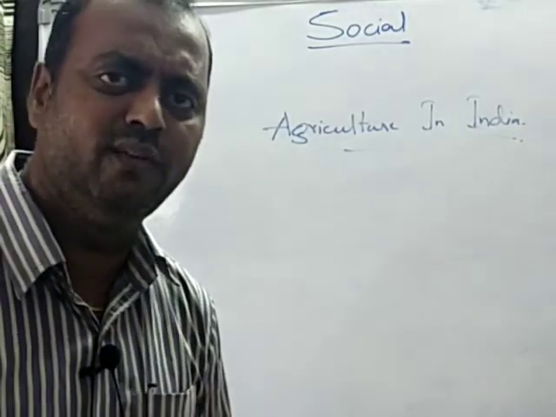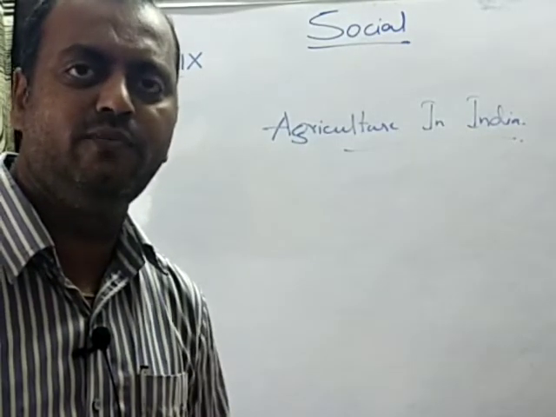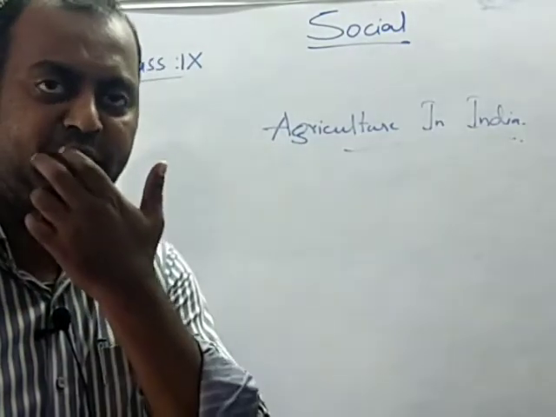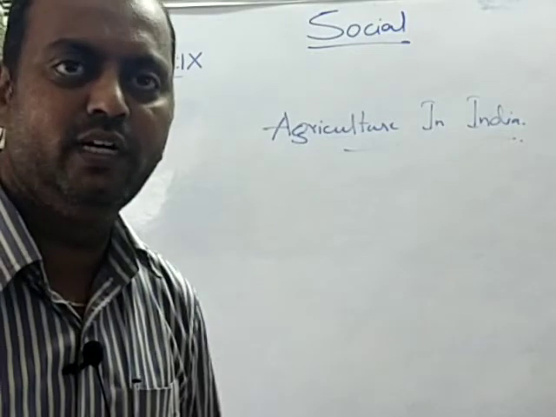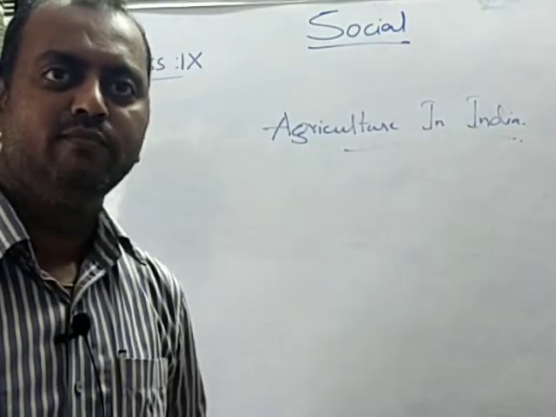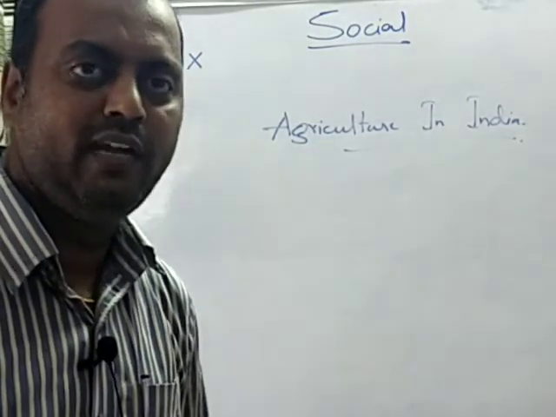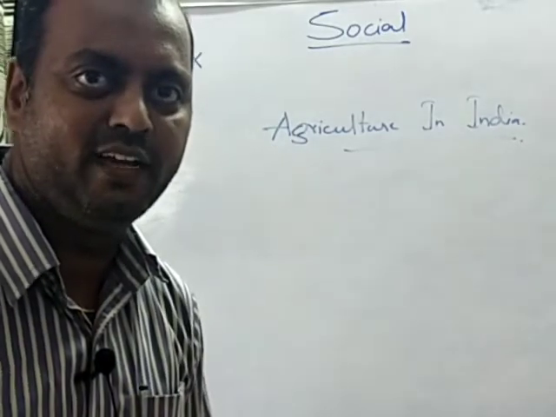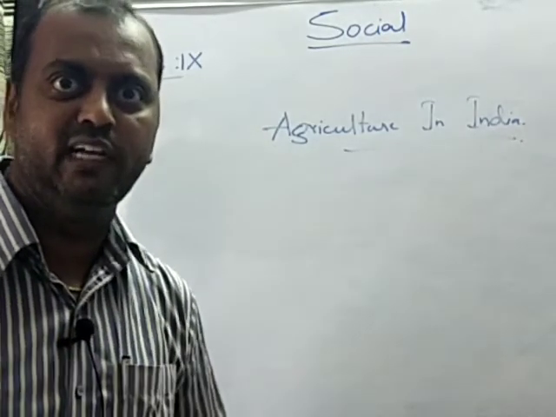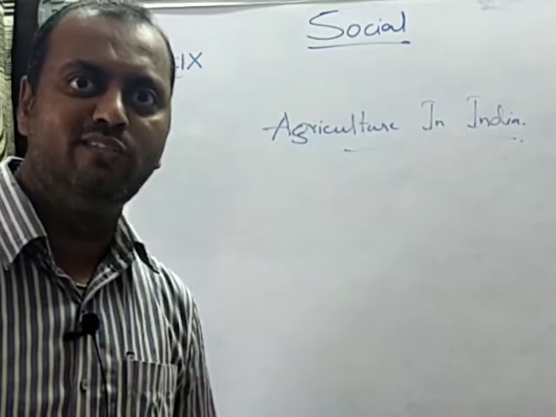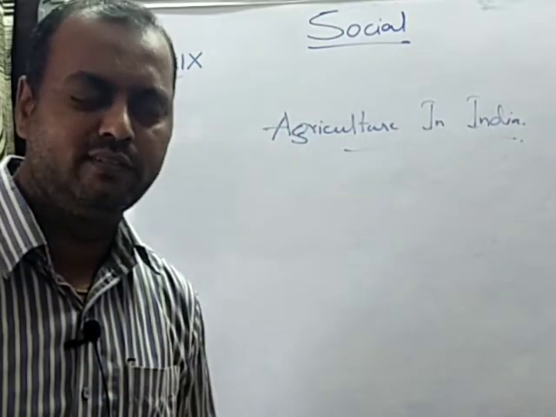Generally, if you cultivate the food crops for our own consumption, then such kind of agriculture is called subsistence farming. And simple subsistence, we also mentioned as shifting agriculture. Generally, the tribal people and early people used to do this kind of farming practice.